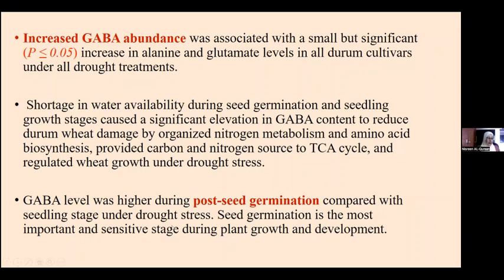Now, GABA level was higher during post-seed germination compared to the 7 days and 14 days seedling treatment, and this is significant because the critical stage for plant growth is seed germination. Seed germination is the most important and the most sensitive stage during plant growth and development. So the elevation of GABA is just to enable the seed to adapt to this low water availability and to strive for successful germination, especially under 20% water holding capacity.